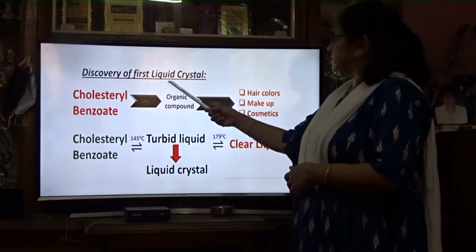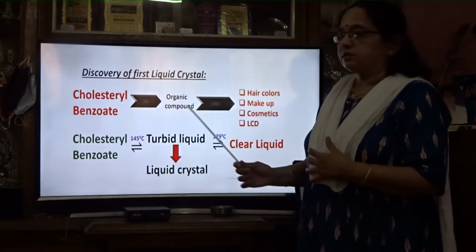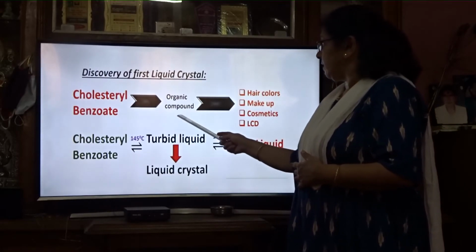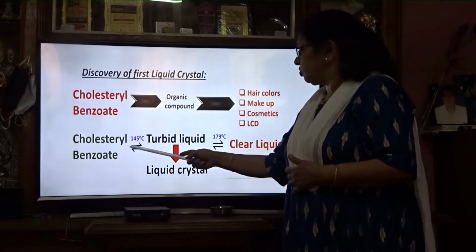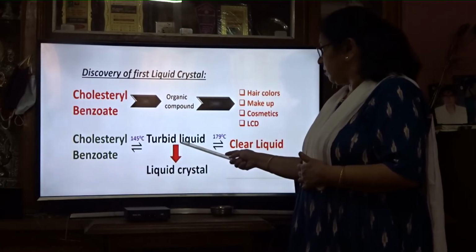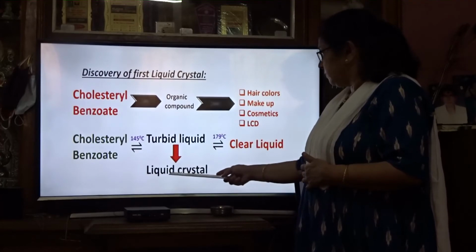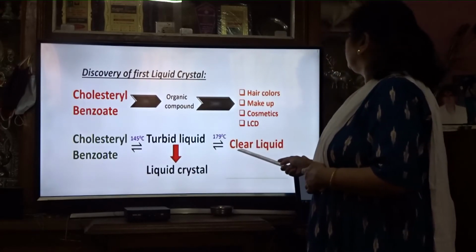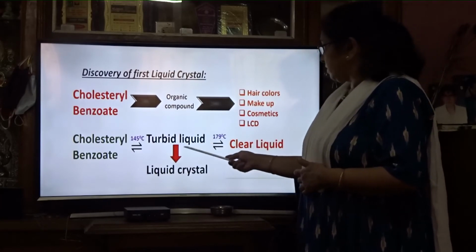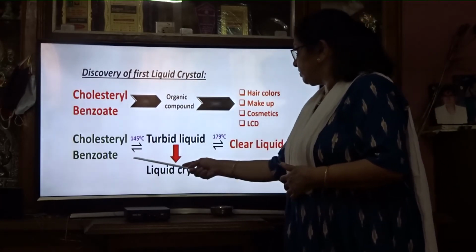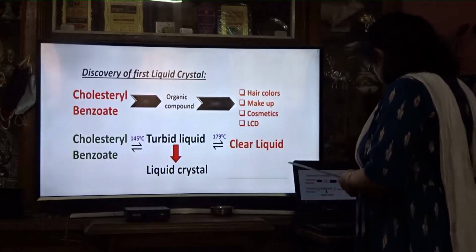Discovery of the first liquid crystal. The first liquid crystal discovered was cholesterol benzoate, an organic compound. On heating at 145 degrees centigrade, cholesterol benzoate forms a turbid liquid. That turbid liquid is the liquid crystal. Then when you heat it again, it changes to a clear liquid. So the liquid crystal is the intermediate stage between solid and liquid.